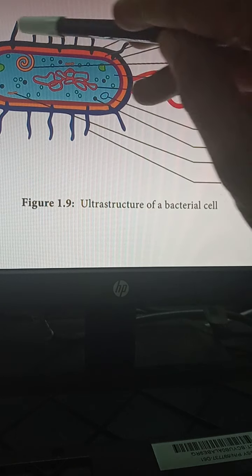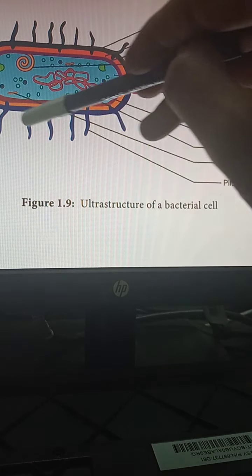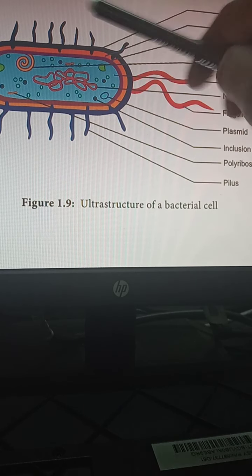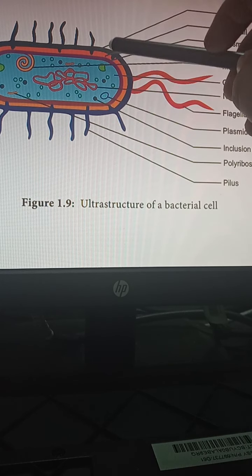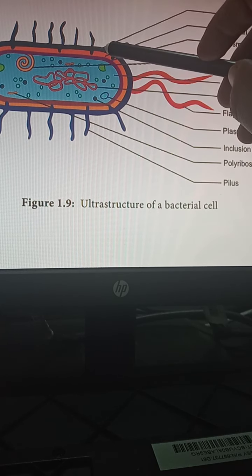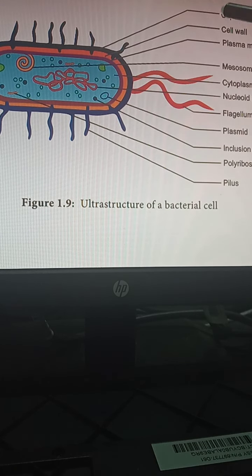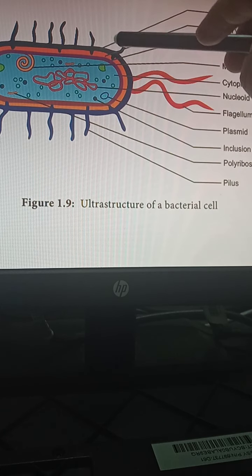And then outside the cell wall we will have one more region that is known as the capsule. So this is the capsule. You will have the cell membrane, and outside the cell membrane we will have the cell wall. The cell wall is made up of peptidoglycan, and outside the cell wall we will have the capsule, and this capsule is made up of mucopolysaccharide, and this will give immunity to the bacteria.